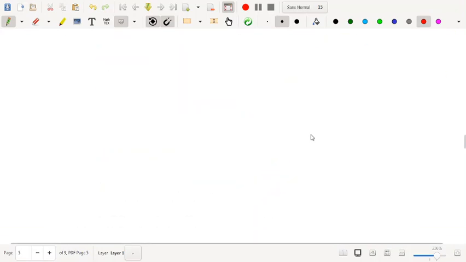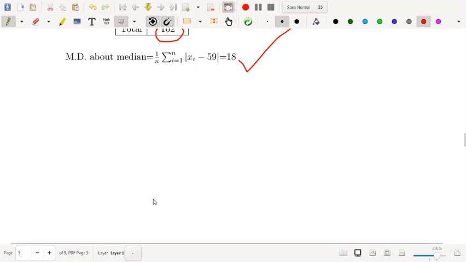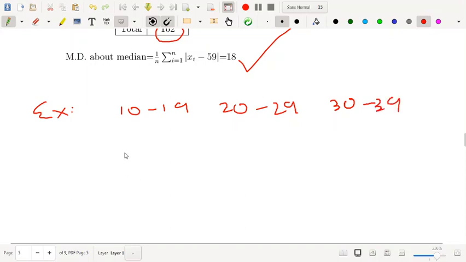Now for example, you have a class interval, suppose 10 to 19, 20 to 29, 30 to 39, and so on, and you have a few frequencies. These are the class intervals, and this is the frequency.